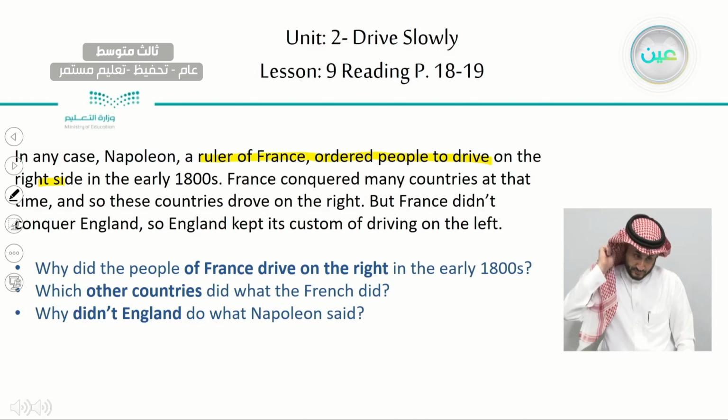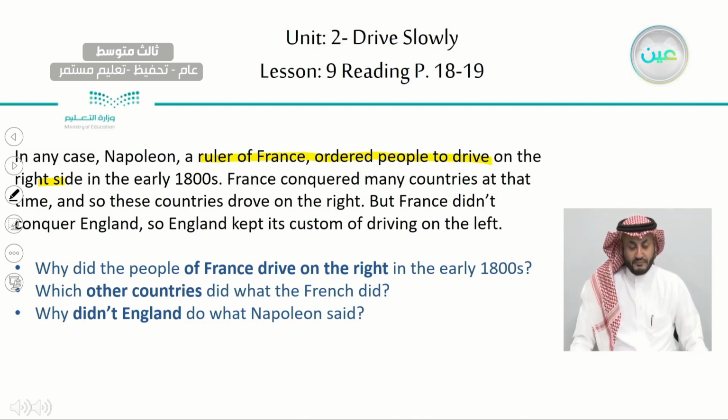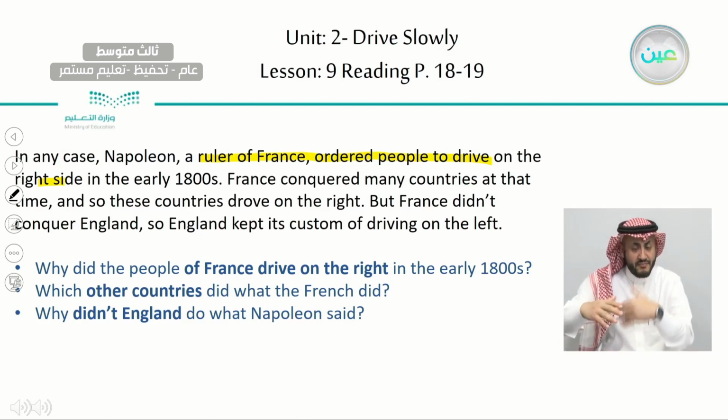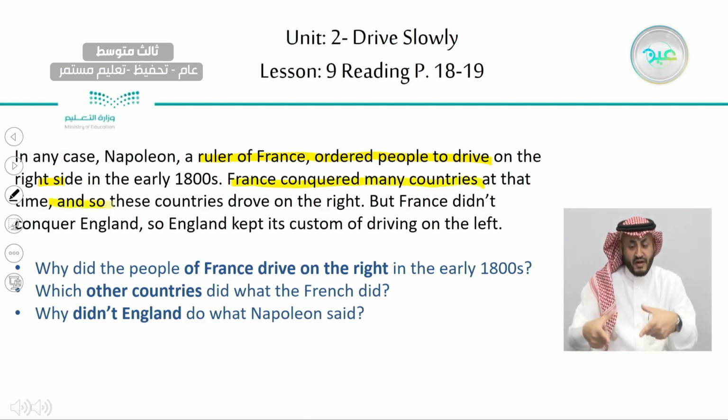Now for the second question, which other countries did what France did? All the countries drove on the right. They were conquered by France. So France conquered many countries at the time. So these countries drove on the right. So any country conquered by France followed the same rule.